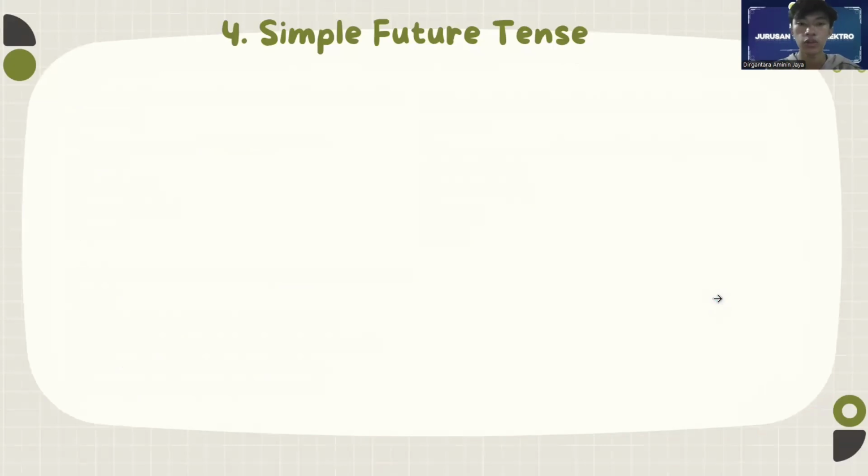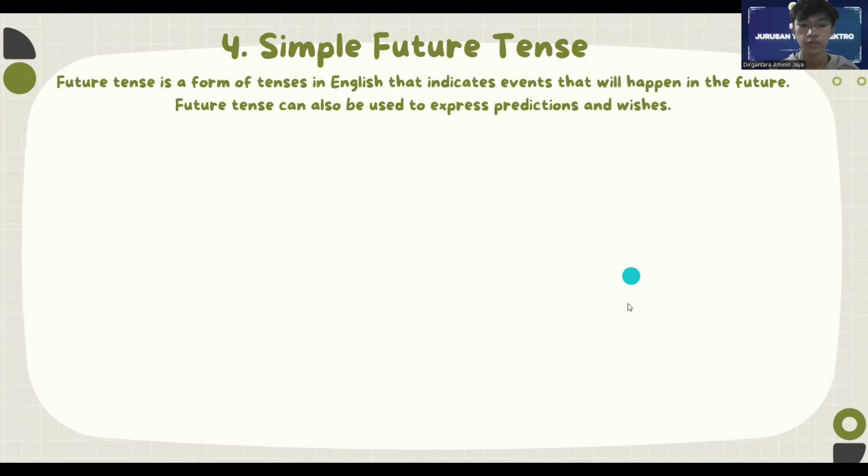Okay. We go to the last material. Simple future tense. Simple future tense is an English time construction used to show an action or event that will happen in the future. It is usually characterized by the auxiliary will followed by the base form of the main verb.